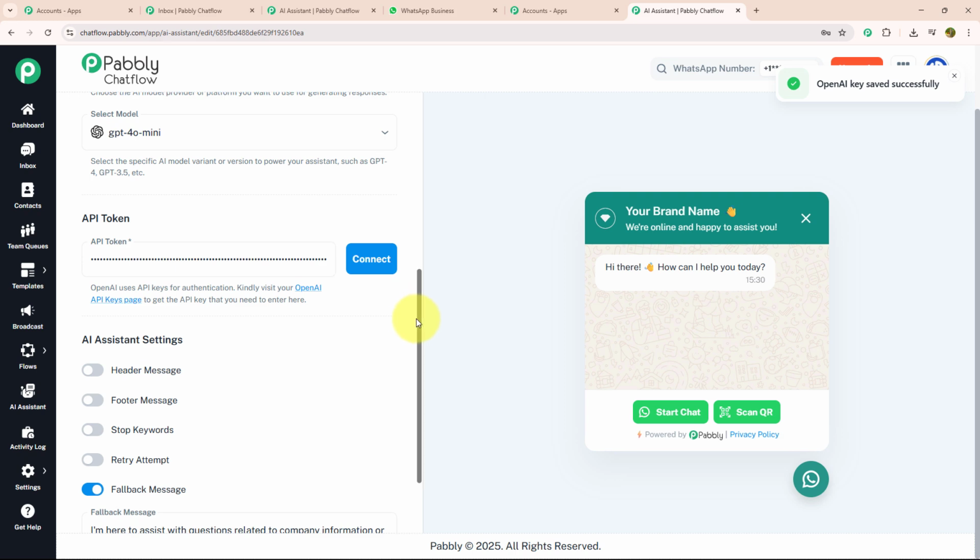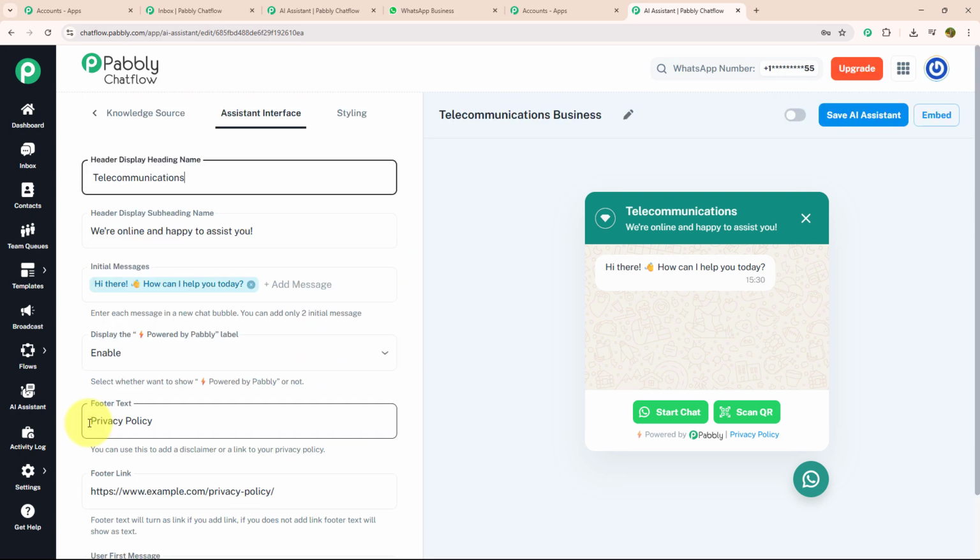Now I'm going to put a fallback message. As we are making this chatbot for telecommunication, I will name it telecommunication. As you can see, it is going to appear over here like this. Below that, we need to put a header, which is going to appear below the header name: We are online and happy to assist you. I'm going to keep it the same over here.